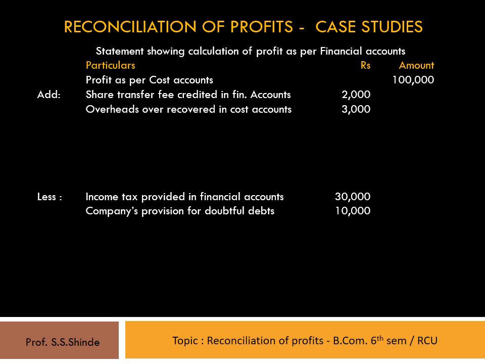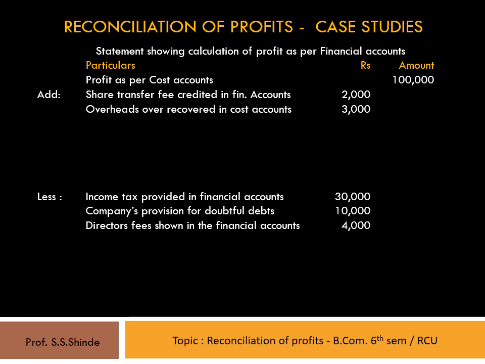The next transaction is directors' fees shown in financial accounts, rupees 4,000. This transaction leads to more profit as per cost accounts and less profit as per financial accounts. Therefore, the amount should be deducted from cost account profits, shown as directors' fees shown in financial accounts in the inner column, rupees 4,000.